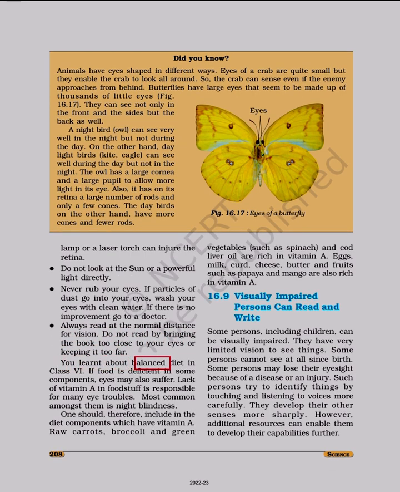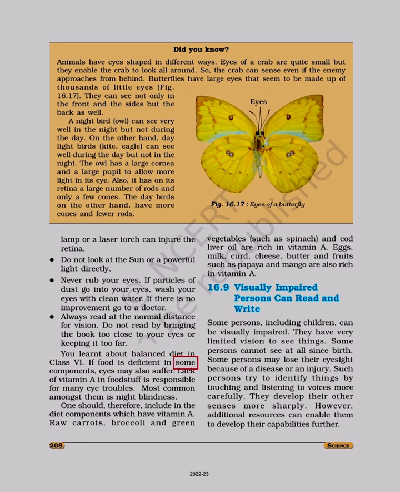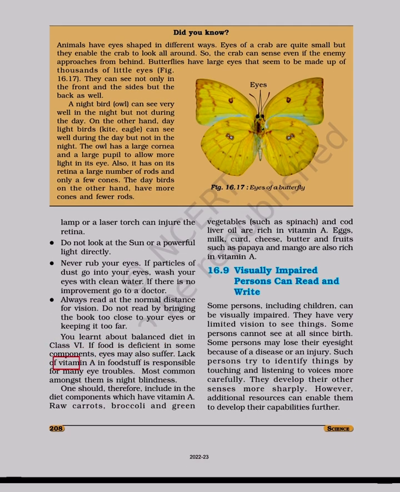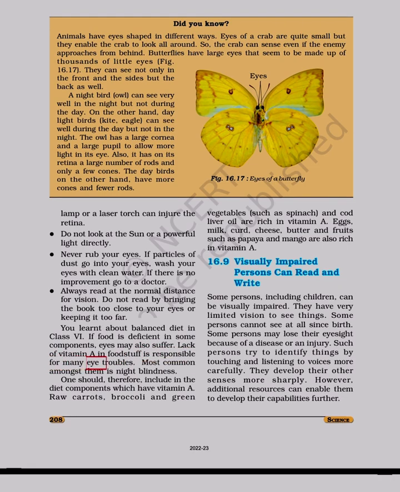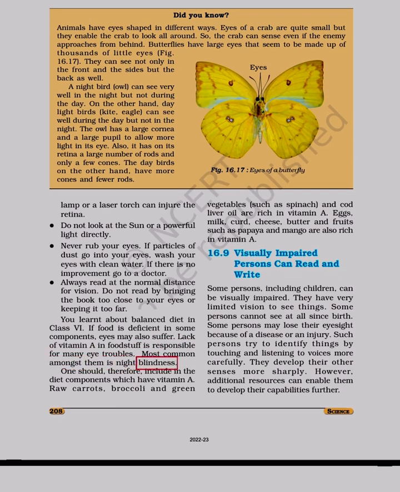You learnt about balanced diet in class 6. If food is deficient in some components, eyes may also suffer. Lack of vitamin A in foodstuff is responsible for many eye troubles. Most common amongst them is night blindness.